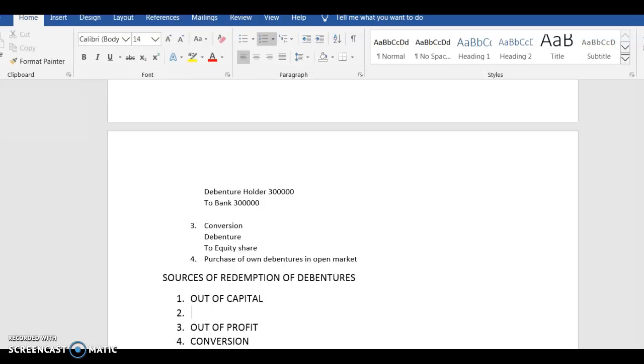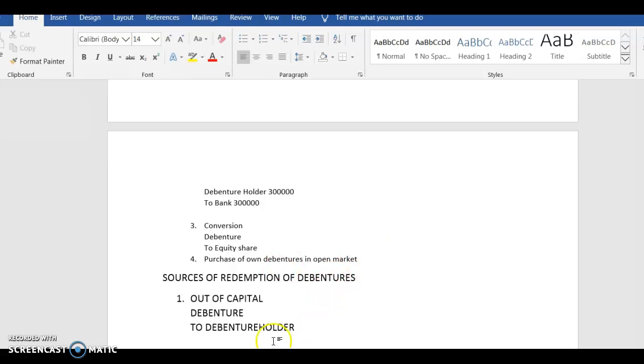So the simple entry that we are going to discuss for redemption of debentures out of capital, when it becomes due, is debenture to debenture holder, with whatever amount it becomes due. This is possible when it is at par. Now there is a possibility that it is at a premium.